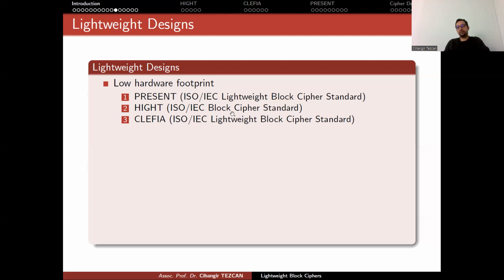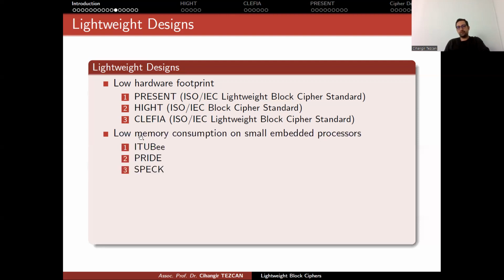Hight is one of the ISO standards, which I broke in my master's thesis. PRESENT and CLEFIA are the ISO lightweight block cipher standards. These two became standard, I think, in 2012. In 2019, they added a third algorithm to this list called LEA.